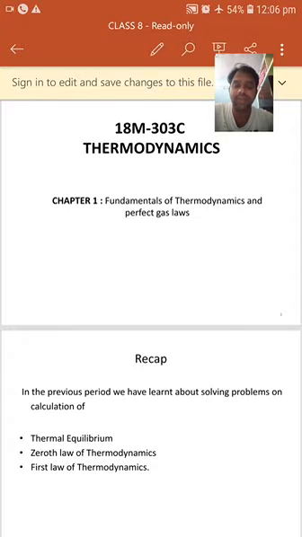Now this first law of thermodynamics is applicable for two systems. One is open system and the other one is closed system. When it is applied to the closed system, it is known as non-flow process, as there is no flow. In a closed system there will be no mass transfer, so the fixed mass will be there. Whereas in case of applied to an open system, there will be a flow takes place. It is known as flow process. Right. So non-flow process and flow process.